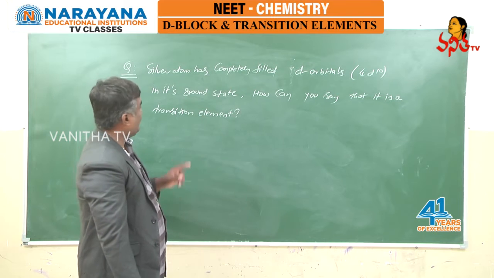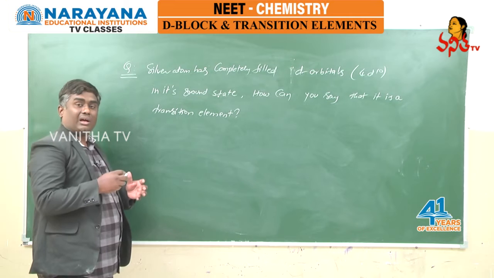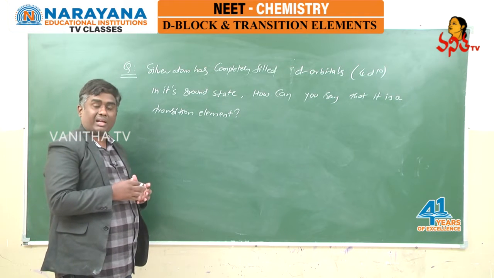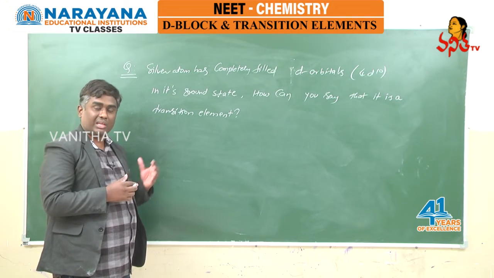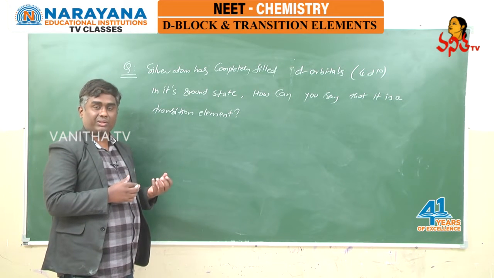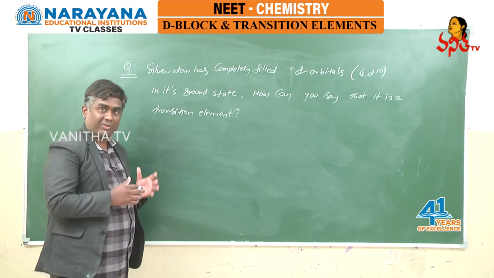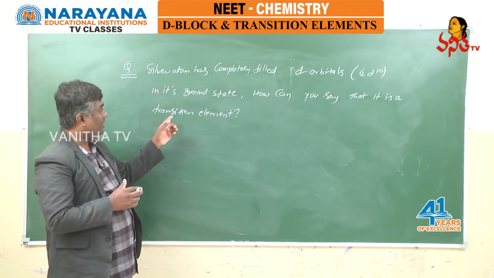How can you say that it is a transition element? Let us see, students. In the previous class we discussed that d block elements are those in which the differentiating electron enters into the d subshell, or you can say the d orbital of the penultimate shell. That is the definition we have given for d block elements. And how can you define a transition element?